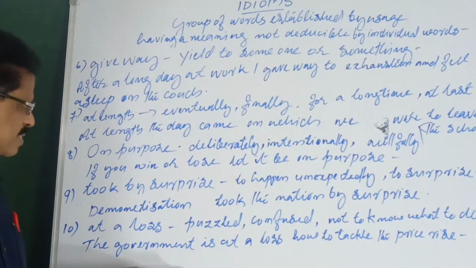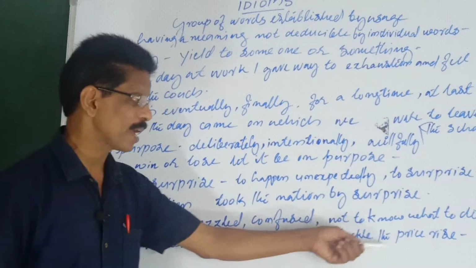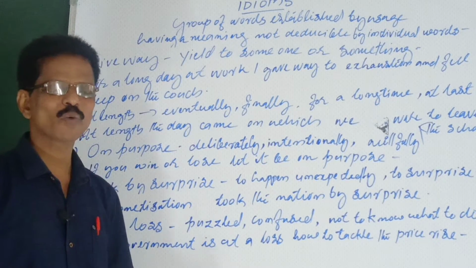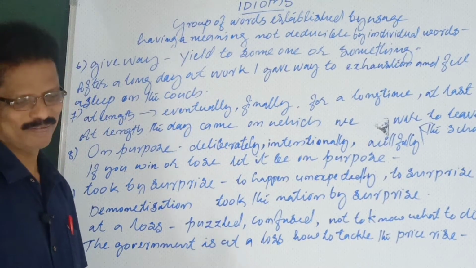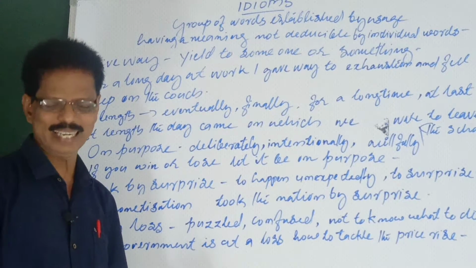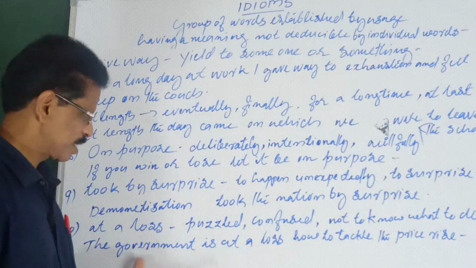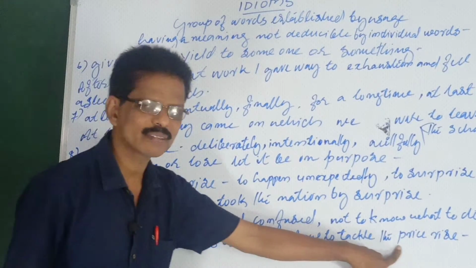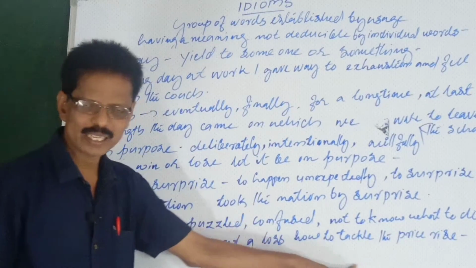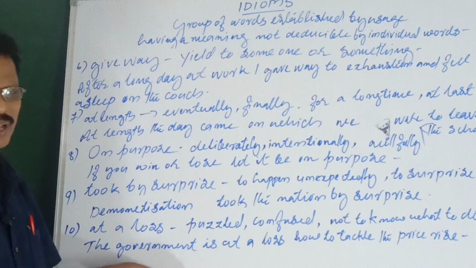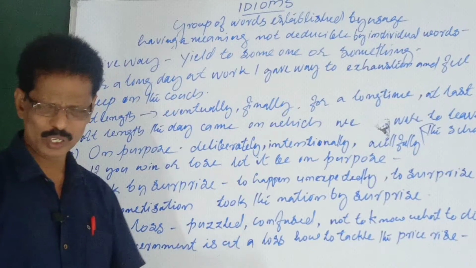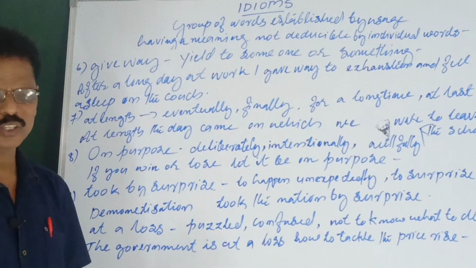Okay, the government is at a loss how to tackle the price rise. Petroleum prices going beyond 110 per liter. Petrol, diesel 100. See, actually the government is at a loss how to tackle the price rise. You can write any other example of your own, no problem. In confusion, not able to find a solution, not to know what to do. So you can write your own, no? Make a good sentence of your own.